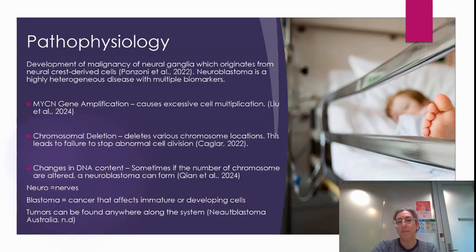Chromosomal deletion. Deletion in various locations of chromosomes, such as 1p, 11q, 14q, can lead to failure in stopping abnormal cell division. Due to the deletion of these sections of chromosomes, cells cannot be stopped from dividing abnormally. For example, low expression of molecules such as glycoprotein CD44 or overexpression of telomerase, which ultimately can lead to excessive cell division and cause tumours.